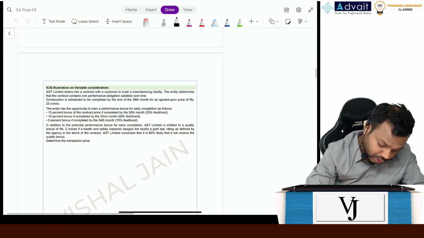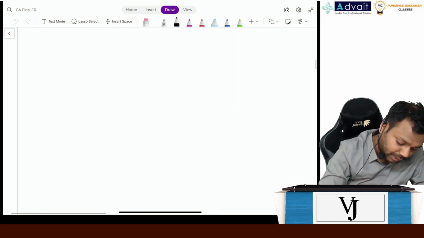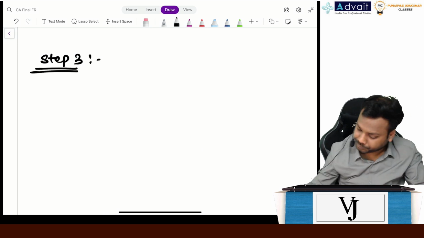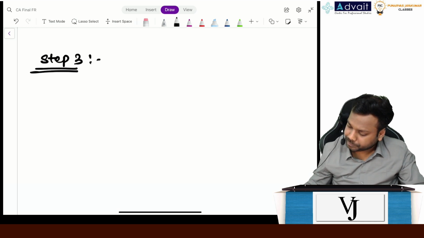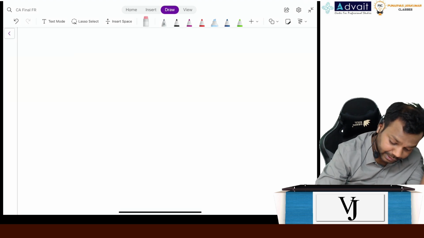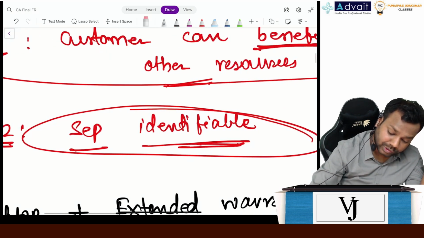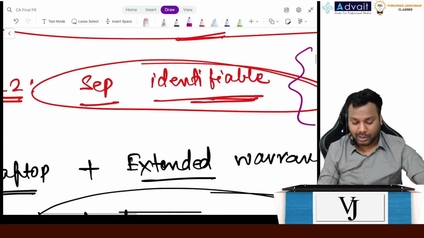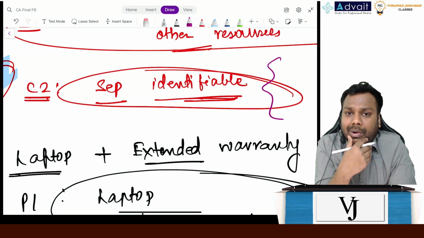So that's our step number 2. Now moving on to step number 3. Is there any example which I have to take? One example that I have to take here is in step number 2. When I was taking this example of condition number 2, separately identifiable, the standard says, how will I say that it will be separate? How will I identify separate identifiability in the exam?